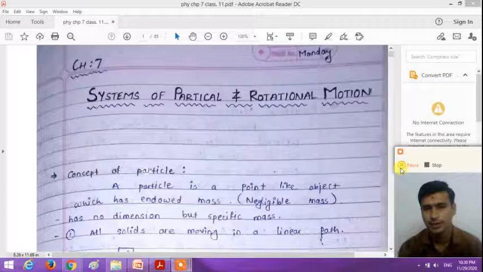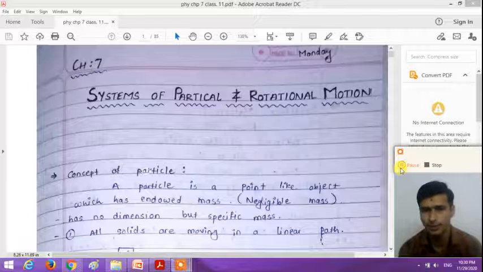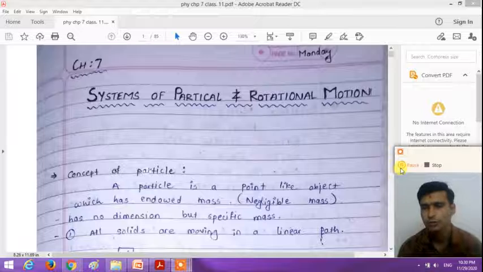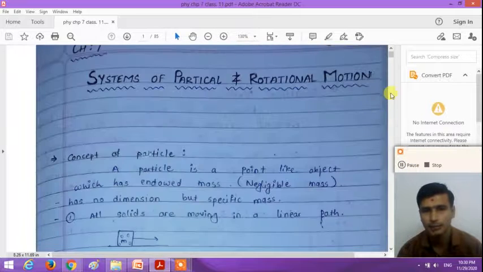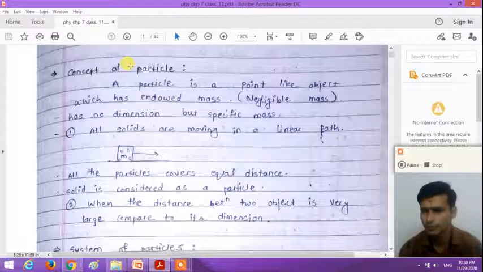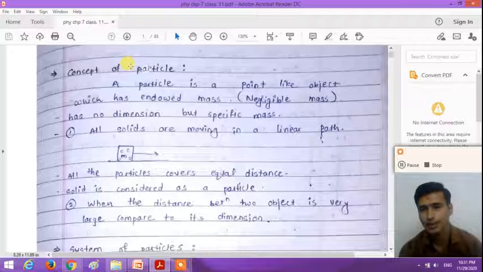So dear student, as I told you, chapter number 7 is divided into two parts, right? The first part of the chapter is the system of particles. For that we will first discuss what we mean by a particle. What is the concept of a particle? So let us start with the concept of particles. First of all, think about it. What do you mean by a particle? If we take a point like this, it is considered as a particle. We can say that all objects are made up of particles, right?